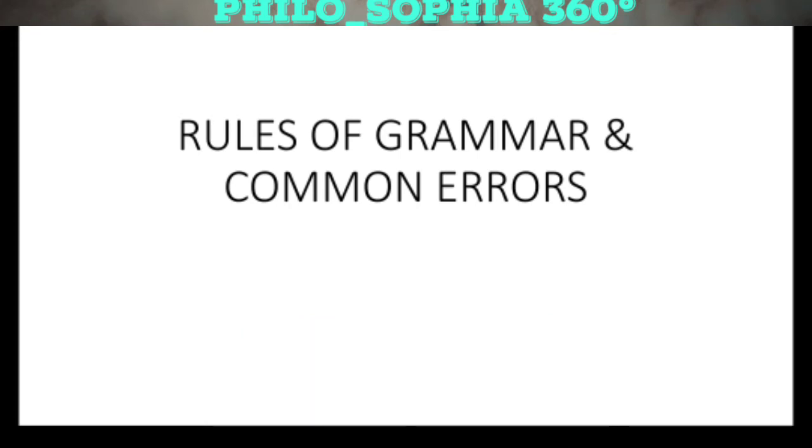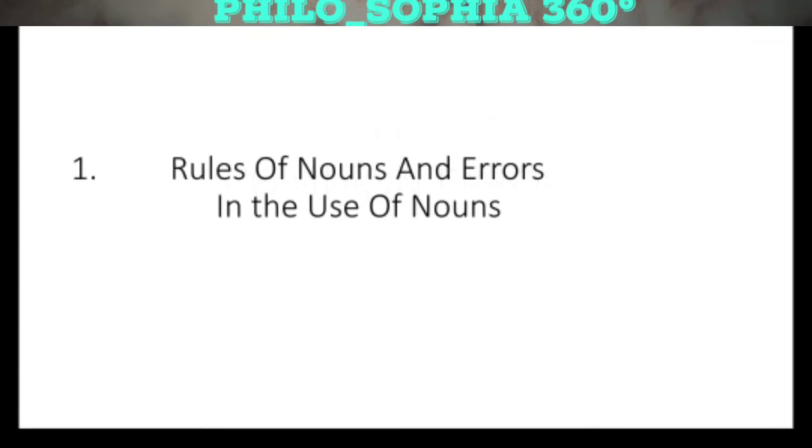If any student wants to have command on English language, he must have to do three things. First, learn the rules of English grammar. Second, conceptualize those rules. And third, practice those rules. In these lectures, I will deliver almost all the basic English grammar rules. So, without wasting any time, I will start from the rules of nouns and errors in the use of nouns.